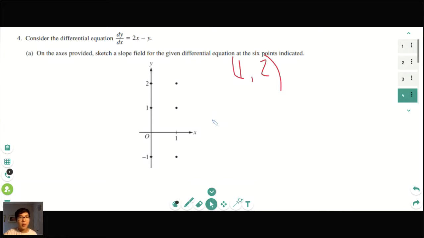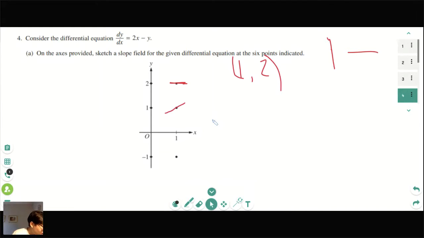Okay, so let's look at this. At 1, 2, what's the slope? Can anyone tell me? 0. Does a slope of 0 look like this or look like that? This is also a common mistake, it goes back to basic algebra. Is it a horizontal line or a vertical line? Horizontal, yes. So that's horizontal right there. And then we just keep going. At 1, 1, it would be 2 times 1 minus 1. So 2 minus 1 is 1, and that would look something like that.